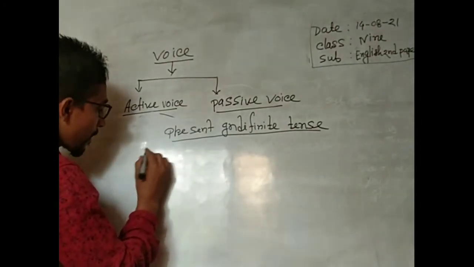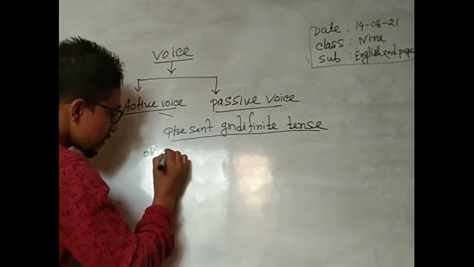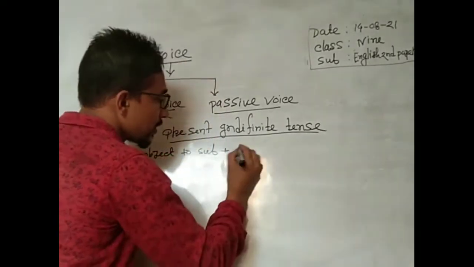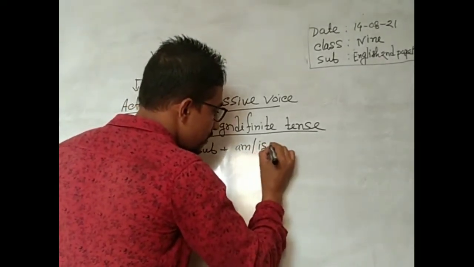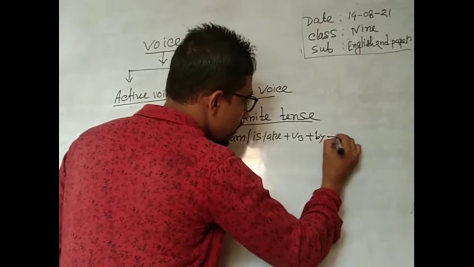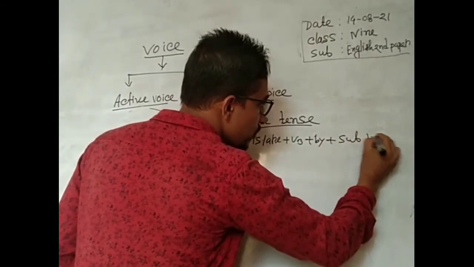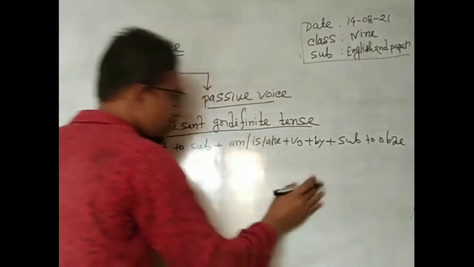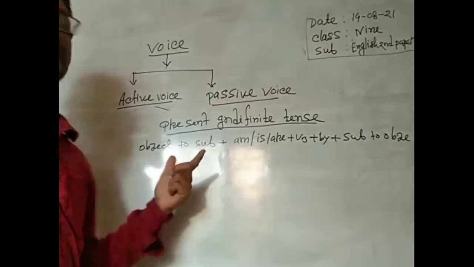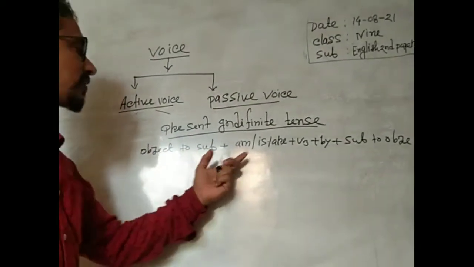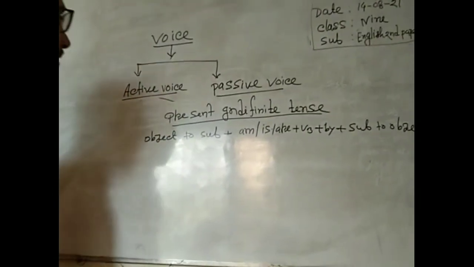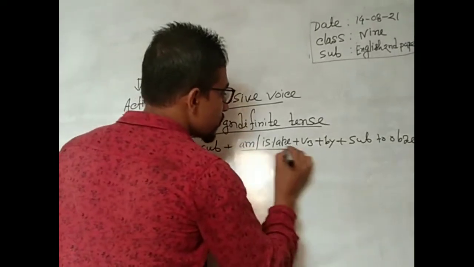follow these rules. Object to subject, plus am, is, are, plus P3, plus by, plus subject to object. Okay, or you can change the active to passive voice of present indefinite tense: object to subject plus am, is, are plus P3 plus by plus subject to object. You must use am, is, are as the verb.